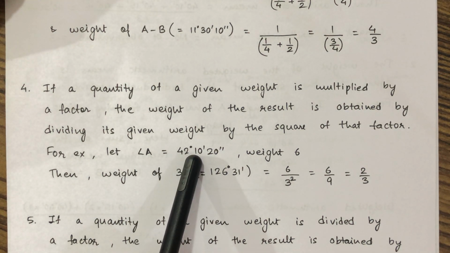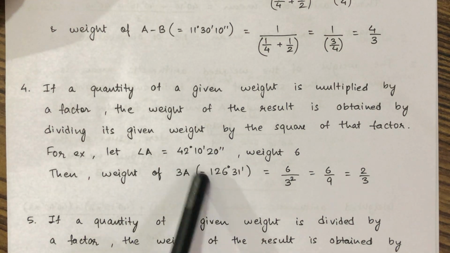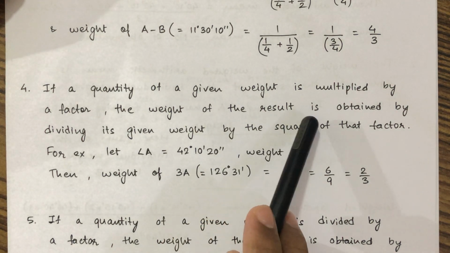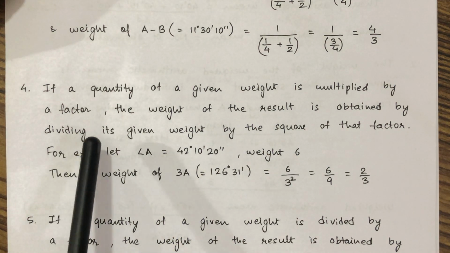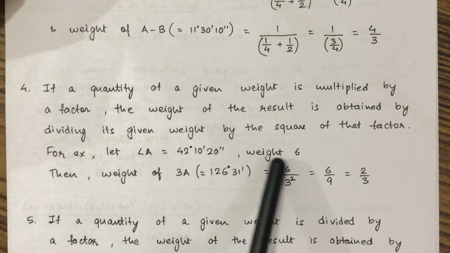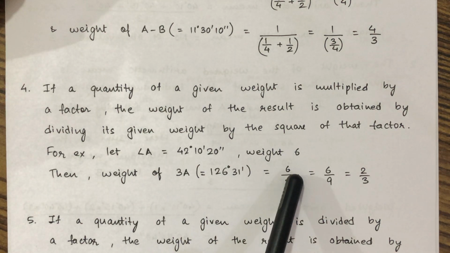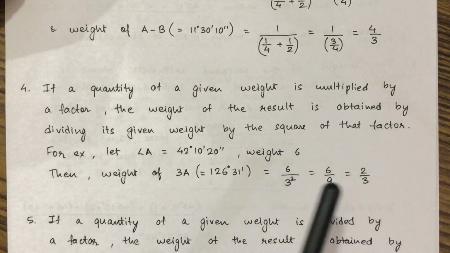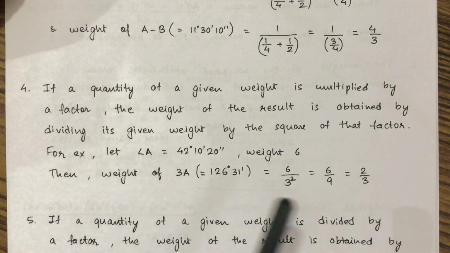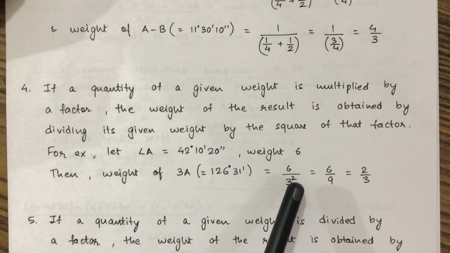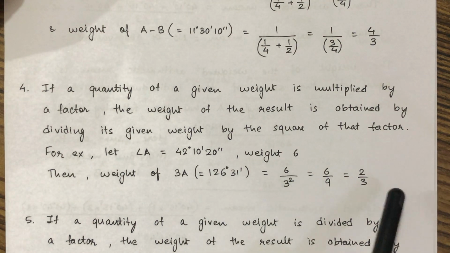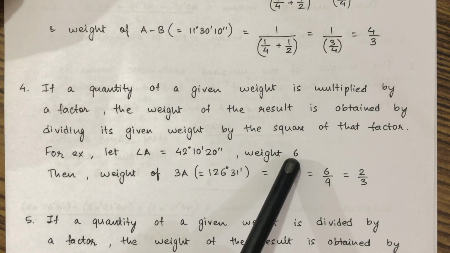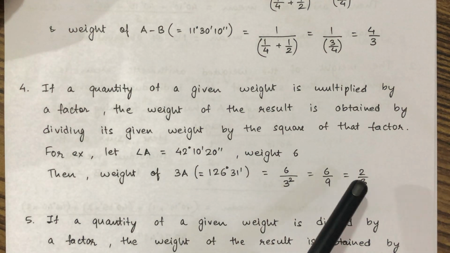then this will be multiplied by 3. We will get the value as 126 degree 31 minutes. And the weight of the result is obtained by dividing its given weight, which is 6, by the square of that factor. The factor is 3. So if we divide 6 by 3 square, we will get the weight of 3A as 2 by 3. So if the weight of A is 6, the weight of 3A will be 2 by 3.